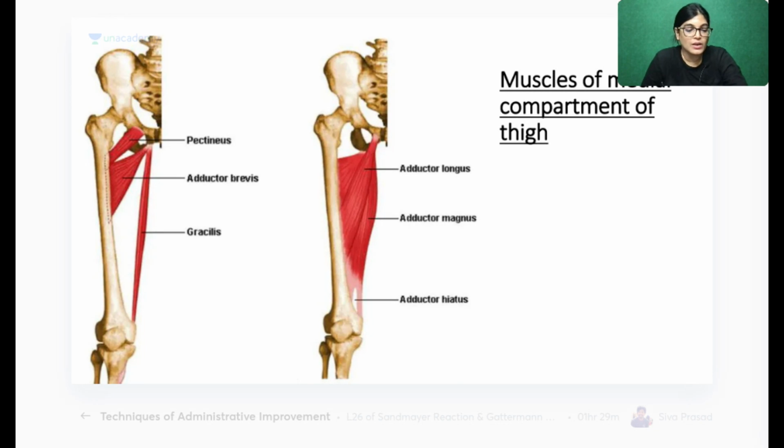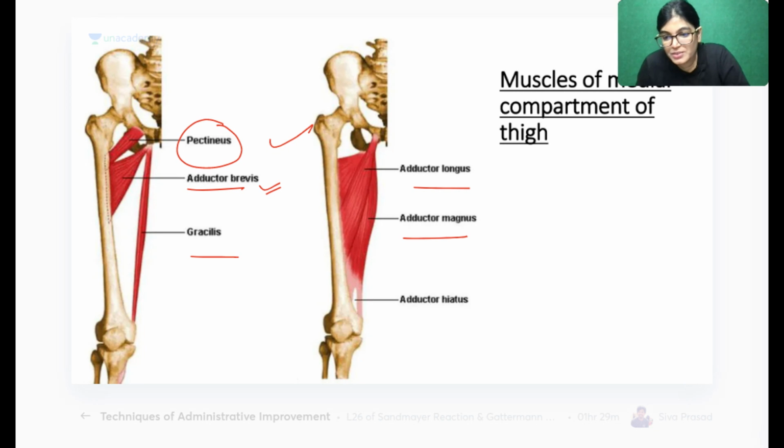Okay, now let's move on to the muscles of medial compartment. So another 15 minutes I will take. Everyone, is it okay? 15 minutes more the session. Everyone okay? Okay, so medial muscles, the muscles are medial group. We have got pectineus, adductor brevis, gracilis, adductor longus, magnus, and here no problem, 20 minutes. Okay. Yeah, so no, not much more, because I have to start another session.